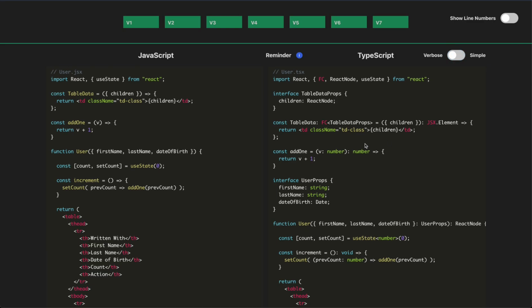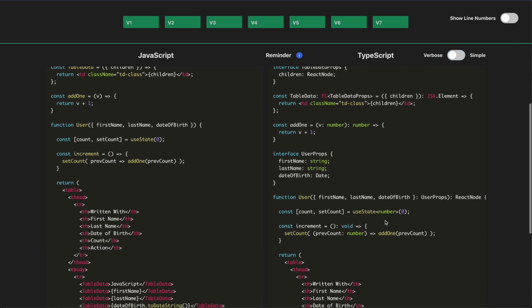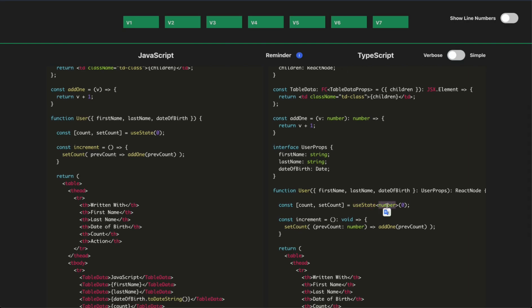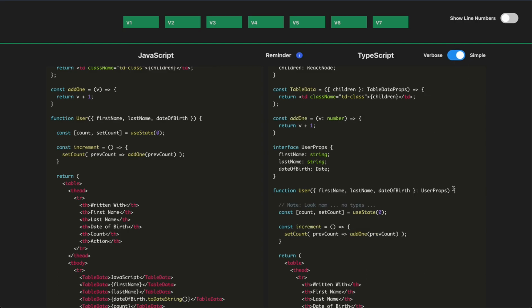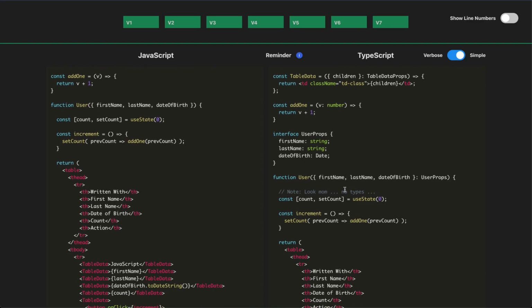So if we look at our state down below, you'll also note that you have a useState which takes a generic number to tell it that this useState is going to be working on a value of type number. And we also, just to show off that sometimes you might see this in the wild as well, have that this function returns void. But really that's unnecessary, and you can take a look at the simple version of this and just say, okay, look mom, no types. This is actually pure JavaScript, even though it's in a TypeScript file, because there can be some nice type inference done because you're passing a 0 here to know, oh, this is actually going to operate on a number, and we don't need to put void here.